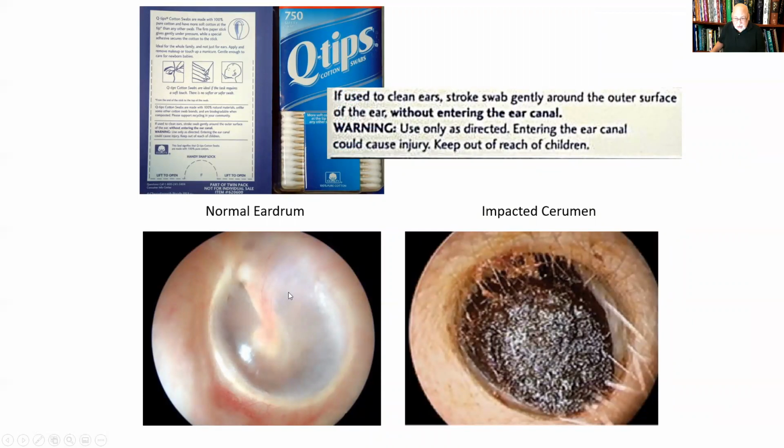So this is a normal eardrum, looking down the ear with an otoscope. When your physician or audiologist looks in your ear canal, this is what they're seeing.